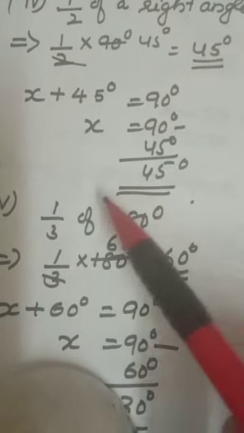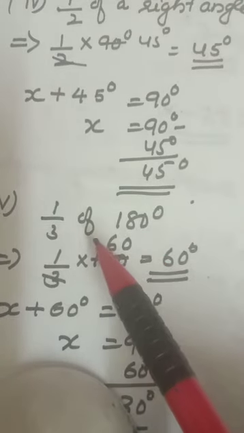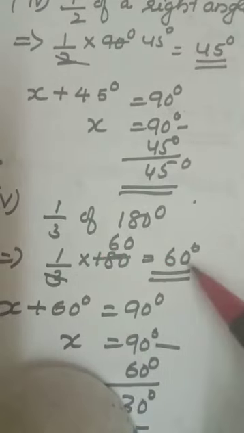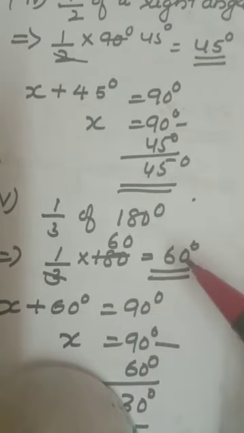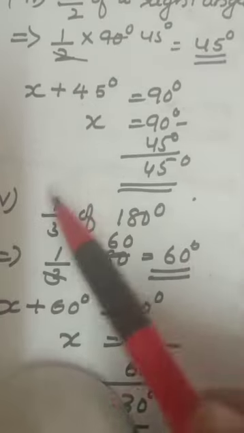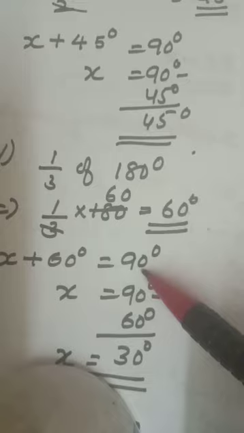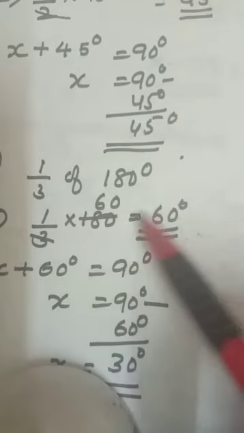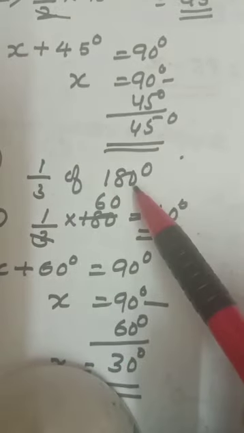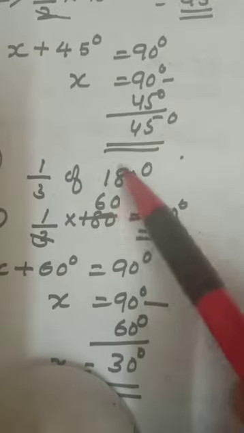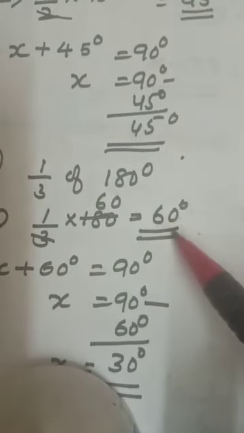One third of 180. Children, here the question is given in words. You have to do the calculation, and finally you will get the degree. After that, you subtract from 90. Then only you will get the complement of that angle. Most of the children will do this much only; they forget about the subtraction. So, this is the word: one third of 180. You have to find out what one third of 180 is, which is the angle. So cut out, you will get 60 degrees. Actually, one third of 180 means 60 degrees.